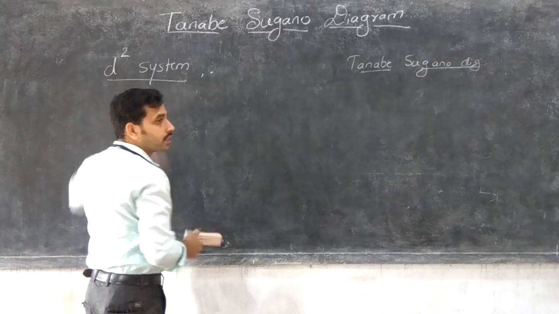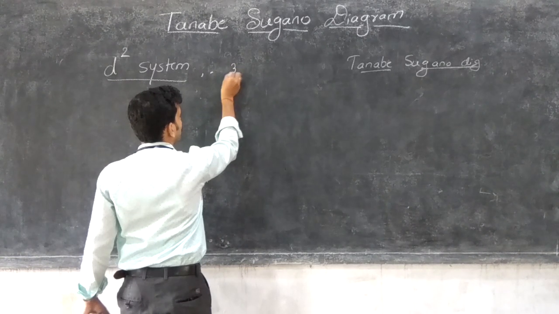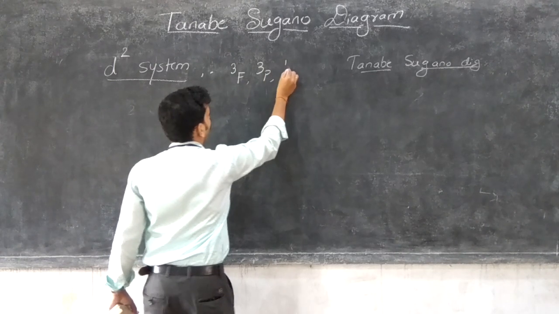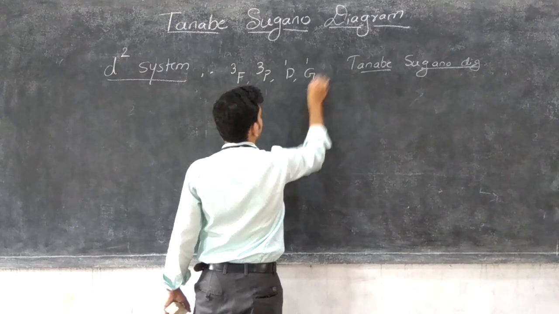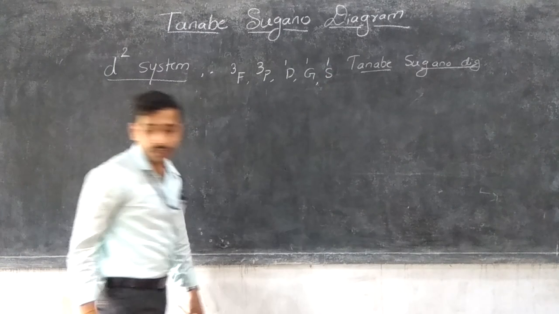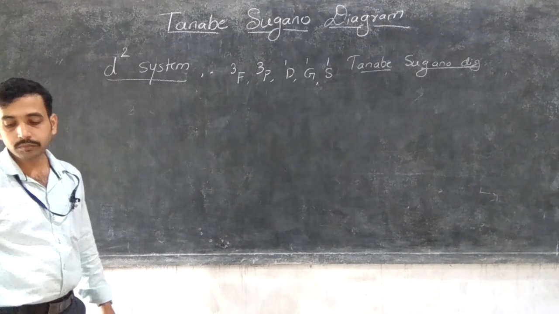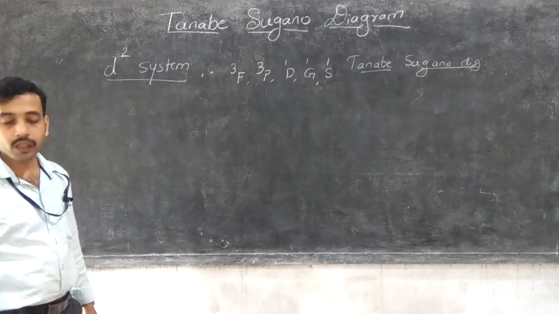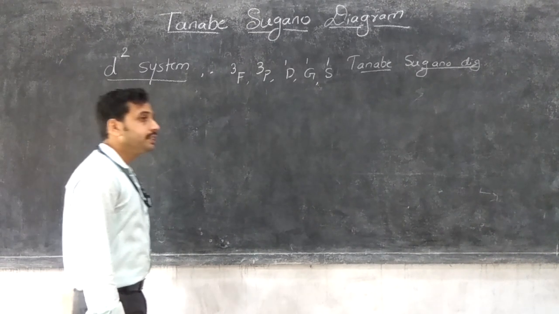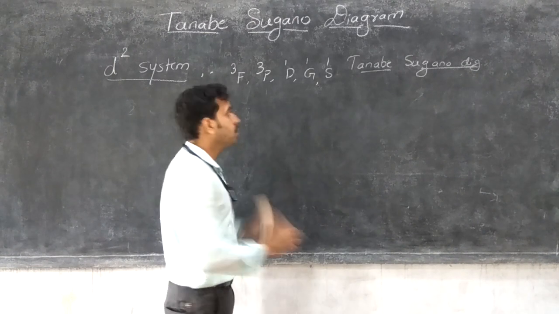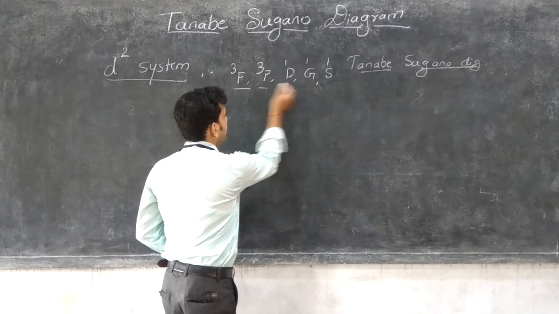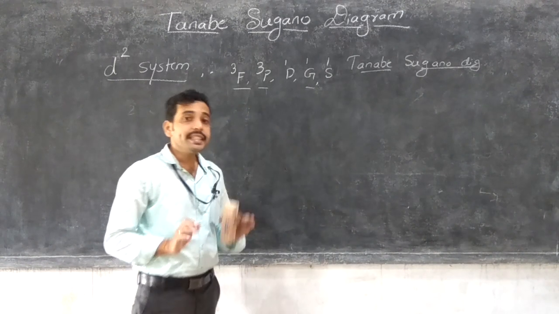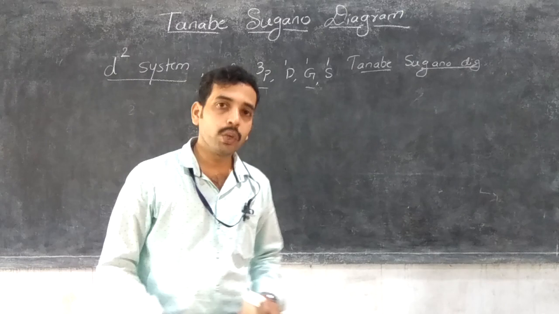So in a D2 system, the spectroscopic notations are 3F, 3P, 1D, 1G, 1S. Clear? Out of that, we can focus on 3F, 3P and 1G only, for the easiest way to draw the Tanabe-Sugano diagram.